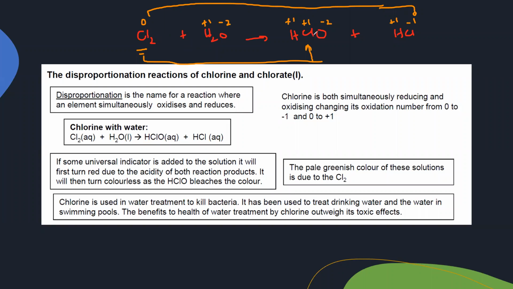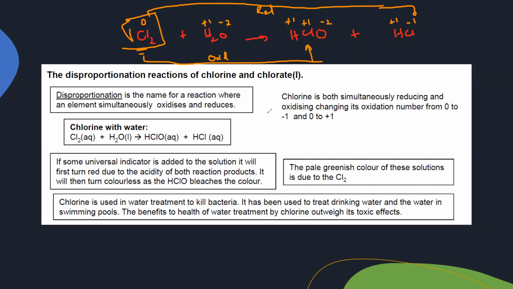So in the first change, chlorine oxidation happened. But in the second change, 0 turned to -1, which means reduction happened. So the same element is oxidized and reduced. That's why this reaction is known as a disproportionation reaction. The condition for this is that the same element should be oxidized and reduced.